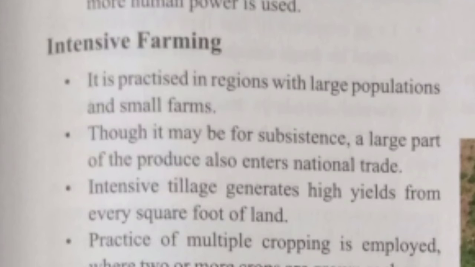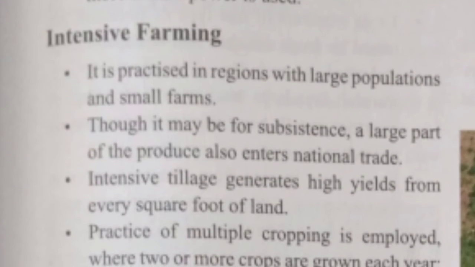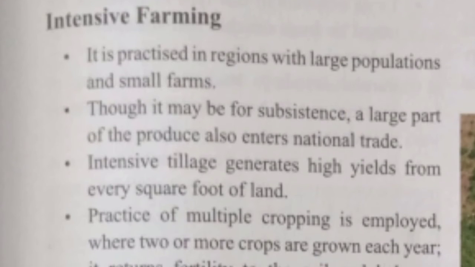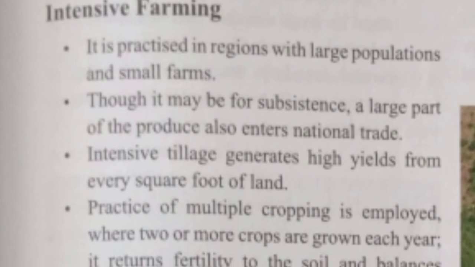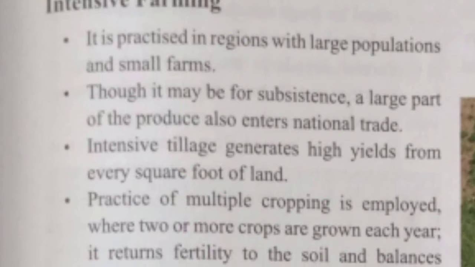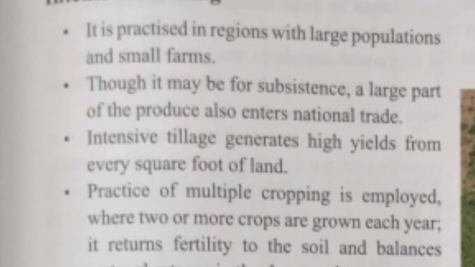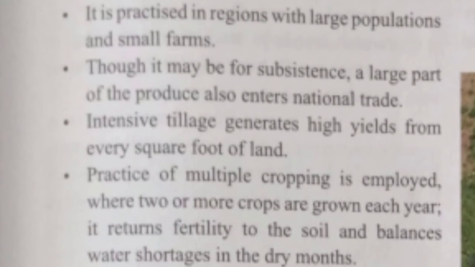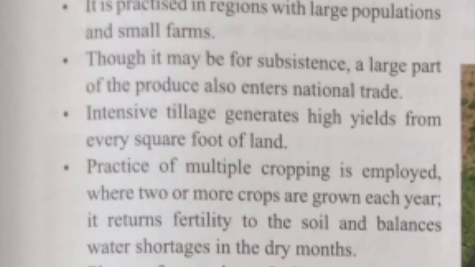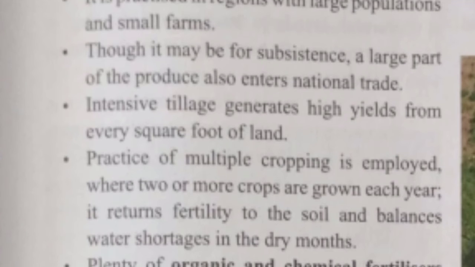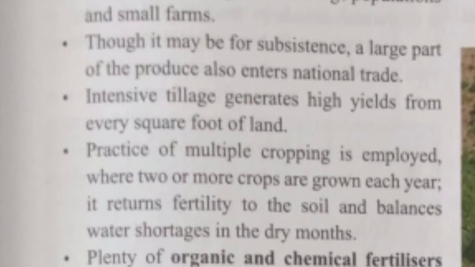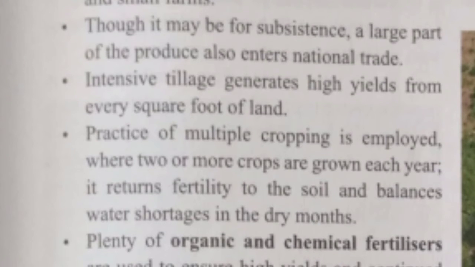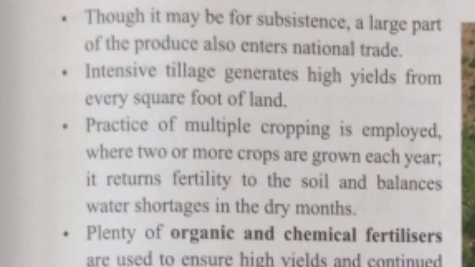This type of farming is practiced to meet the needs of the farmer's family. There is only little surplus for trade from this type of farming. Traditionally, low levels of technology and household labor are used to produce a small output. Subsistence farming can be further classified as sedentary primitive farming, intensive farming, and shifting cultivation.